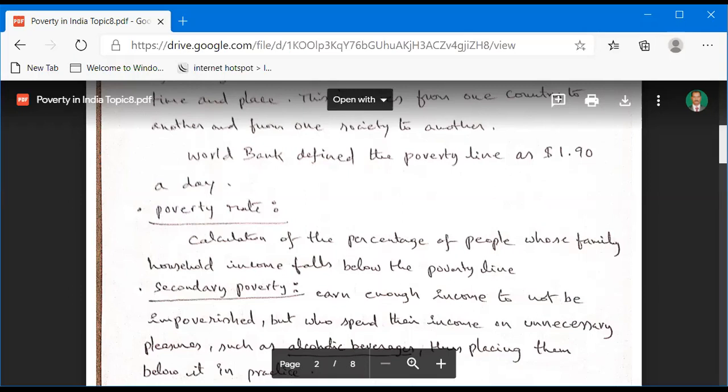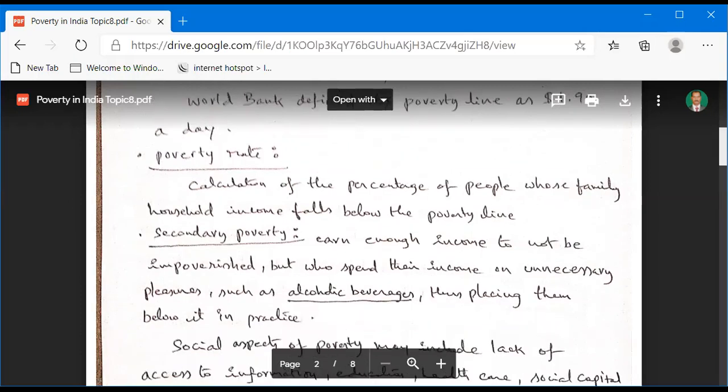That means below the poverty line, BPL. The percentage of people whose family household income is very low is the calculation that is called the poverty rate.